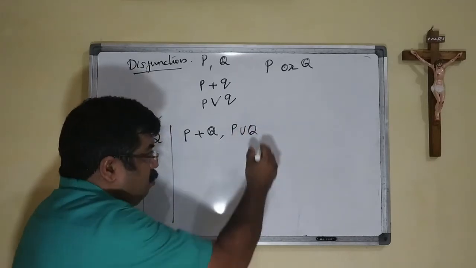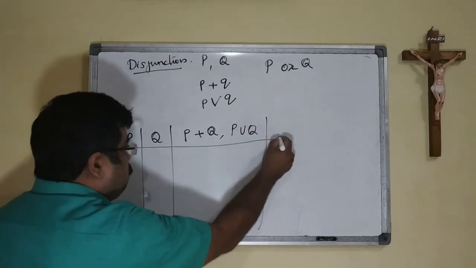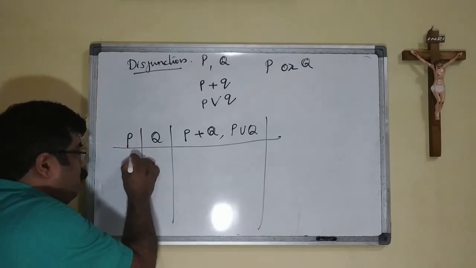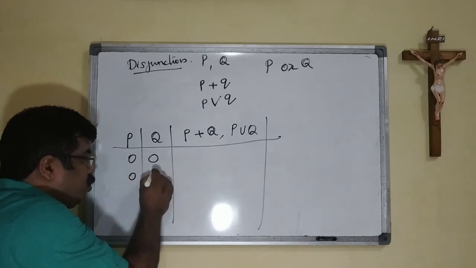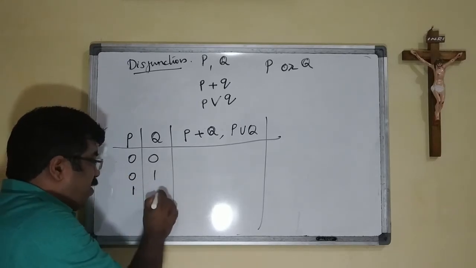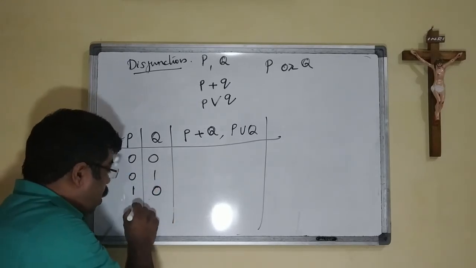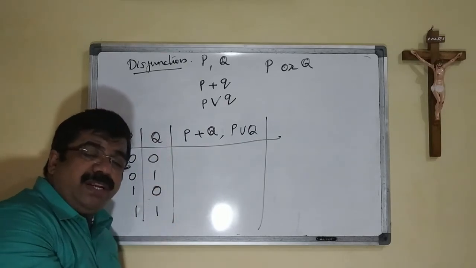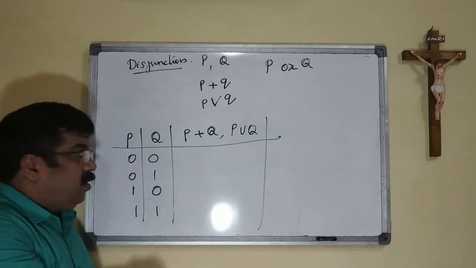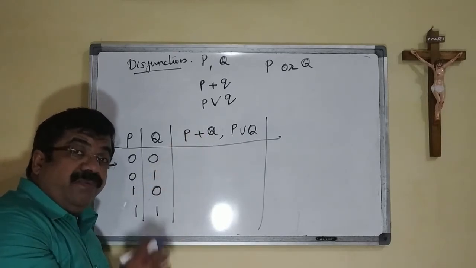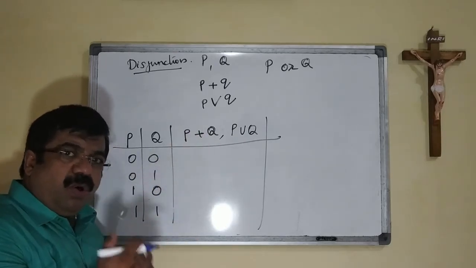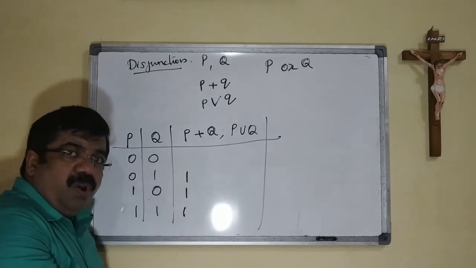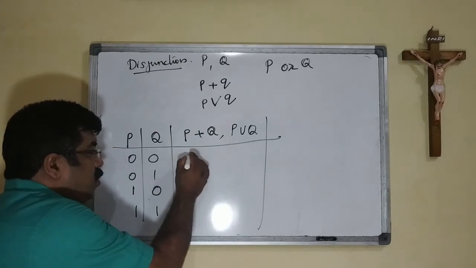We can have the same thing. All those possible combinations of the P and Q we are writing. Both of them are 0. Second one is 1, first one is 0. First one is 1, second one is 0. And both 1. List of all the possible combinations of the inputs. Then we say P plus Q is 1 when either of them is true or all of them are true, in these three cases.